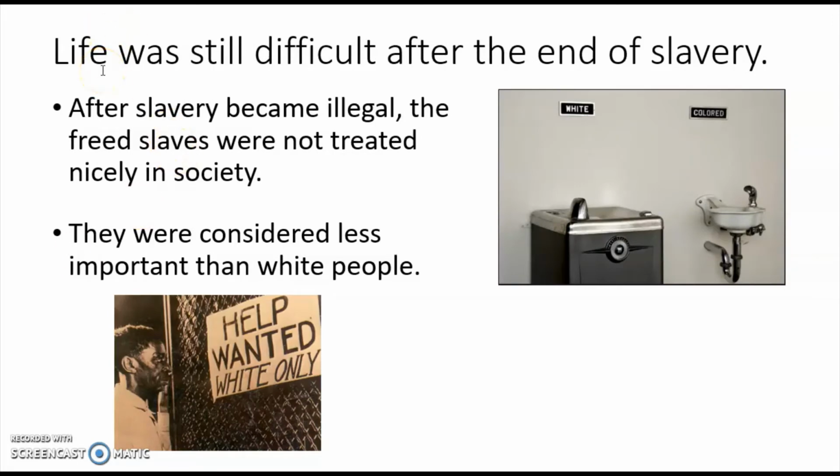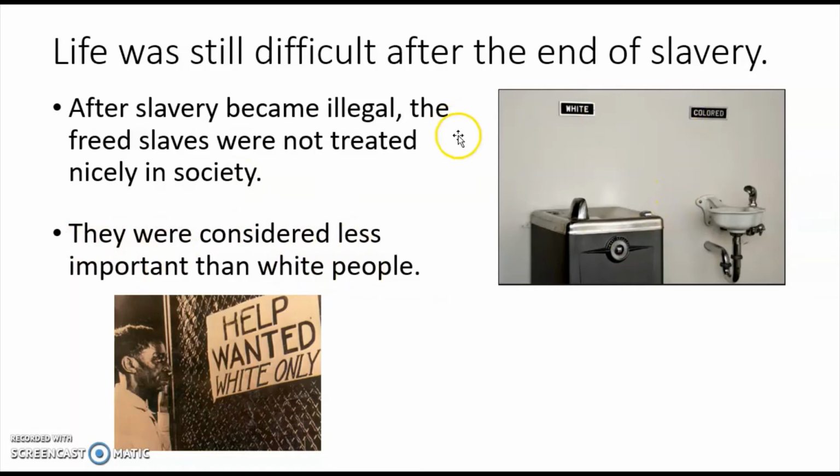So at some point, remember, in the 1800s, slavery became illegal. We canceled slavery, okay? But life wasn't like, okay, you're not slaves anymore, we're going to give you jobs and treat you nice, and you're part of the community now. We're all good. It wasn't like that. Life was still difficult after the end of slavery. After slavery became illegal, the freed slaves were not treated nicely in society. They were considered less important than white people.